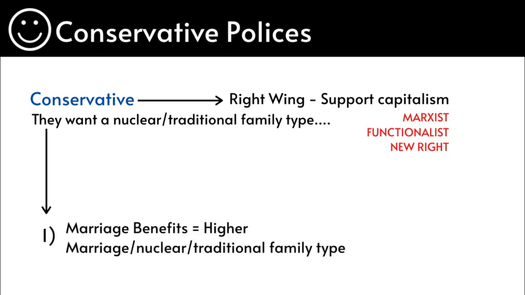Number 1. Marriage benefits were introduced. As a result of this, lots of people got married. The government then became successful, as it allowed marriage and a traditional nuclear family type, which was one of their main aims to achieve.